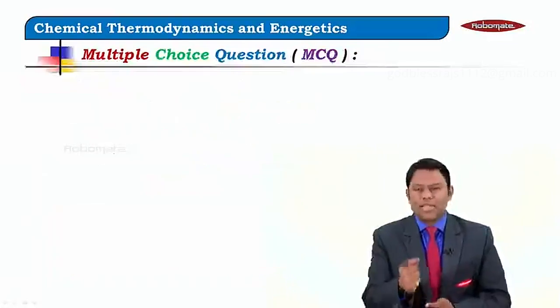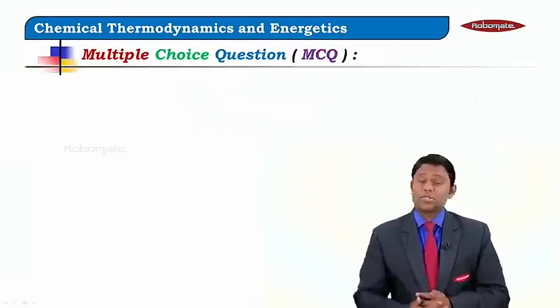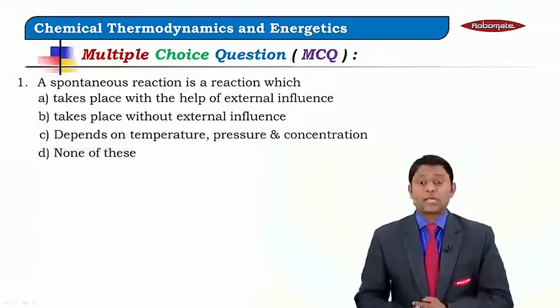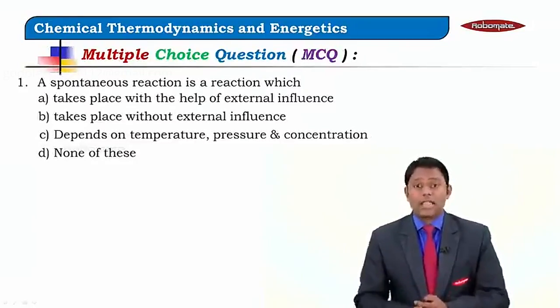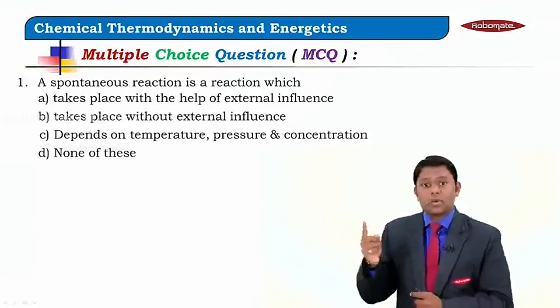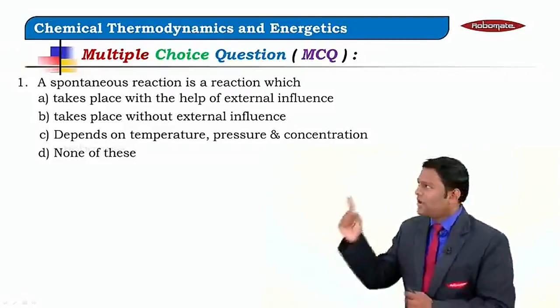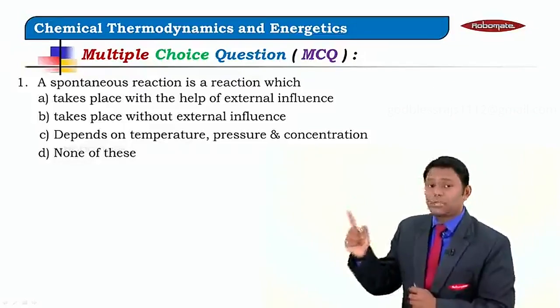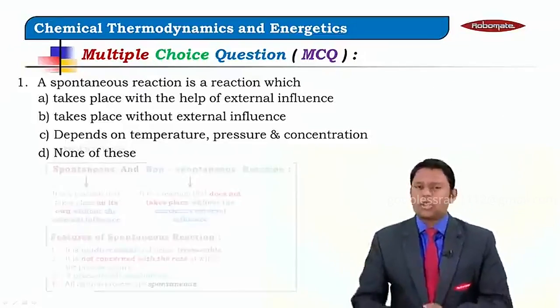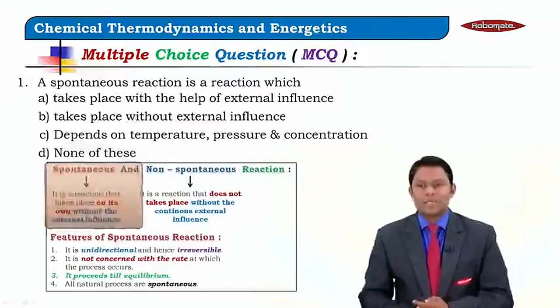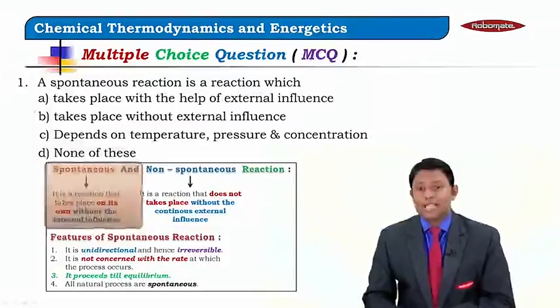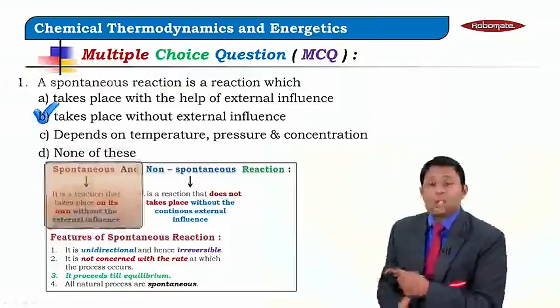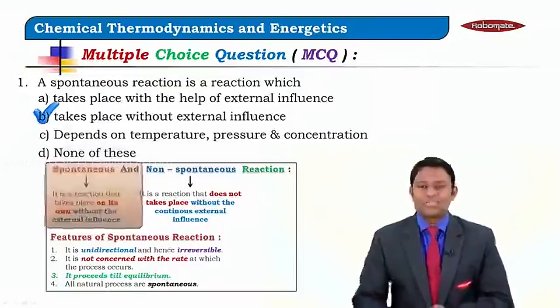Let's quickly take certain MCQs which could be asked based on this module. The first question says: a spontaneous reaction is a reaction which takes place with the help of external influence, or it takes place without external influence, or it depends on temperature, pressure and concentration, or none of these. The answer is very simple. A spontaneous reaction is a reaction which takes place without any external influence, and the option is B.